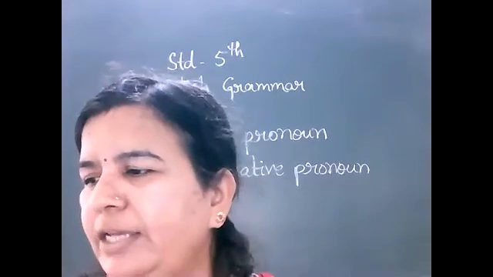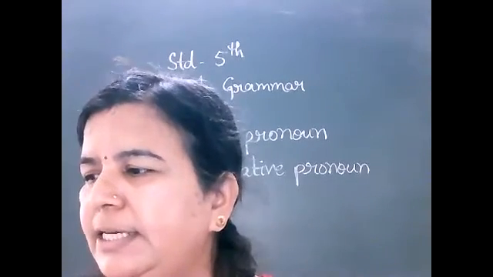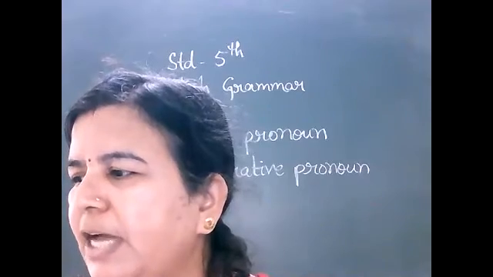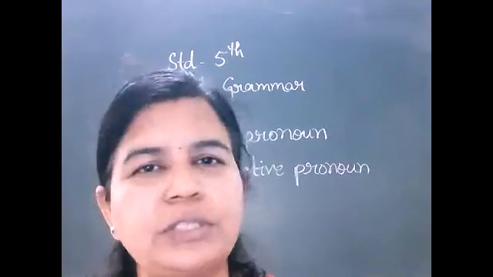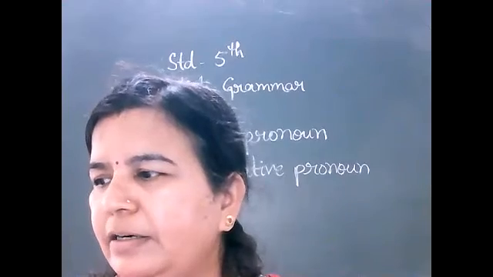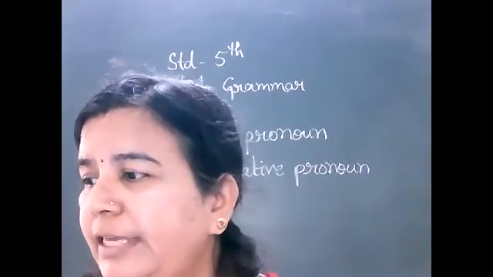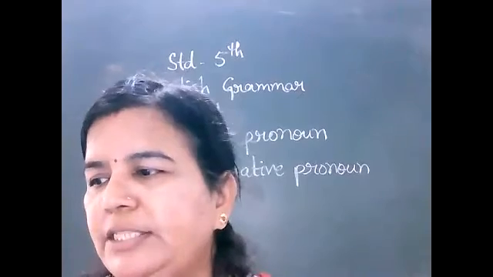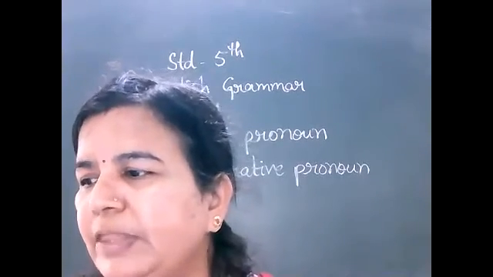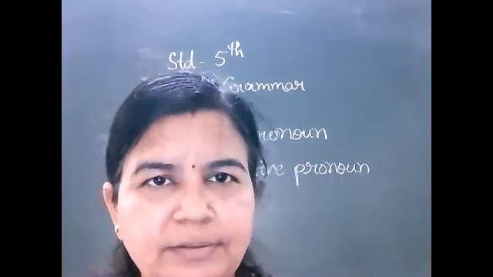Clear? For example, in the following sentences, the italicized words are demonstrative pronouns: this, that, these, those, and one. First example: this is my house.